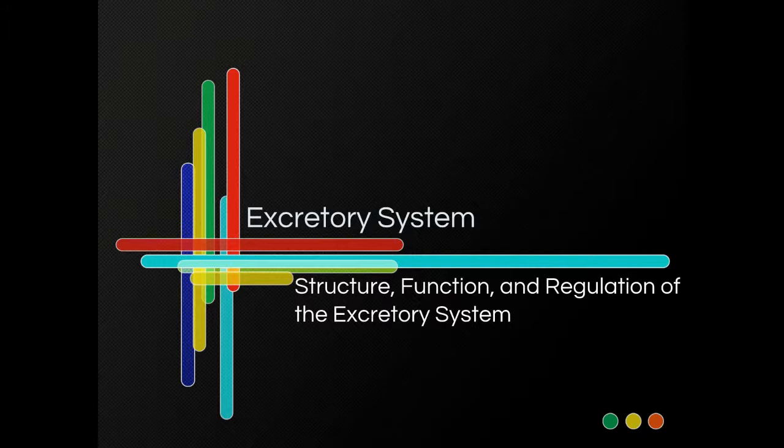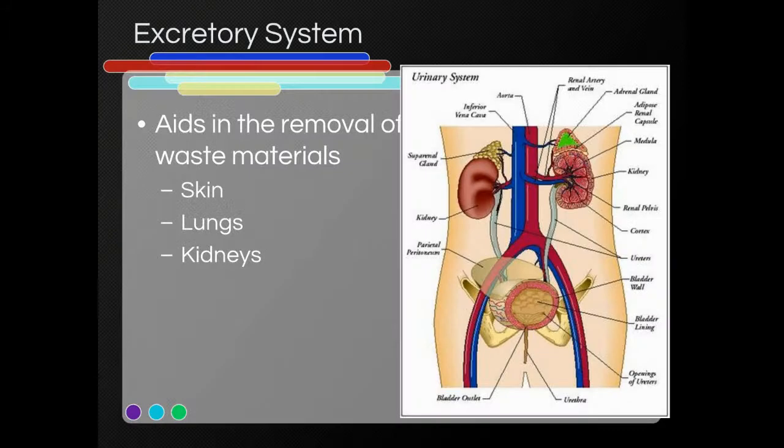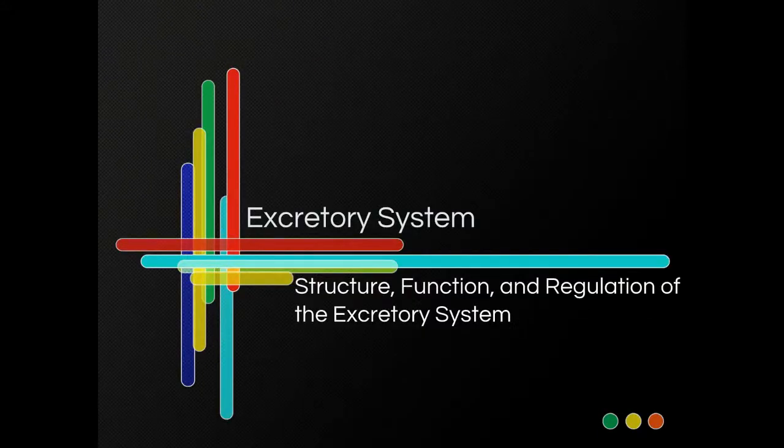So, excretory system, right? There's one main component of our excretory system that we really focus on. That's our kidneys, with the functional unit of our kidneys being the nephron. We have millions of nephrons. The nephrons are the small little filtration units within our kidneys. The other components of our focus today are the structure, function, and how the excretory system is regulated and what the excretory system regulates.